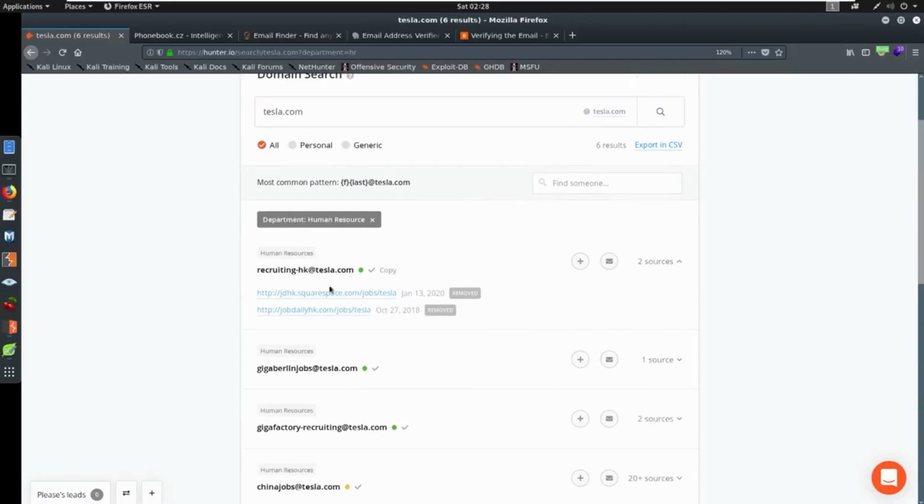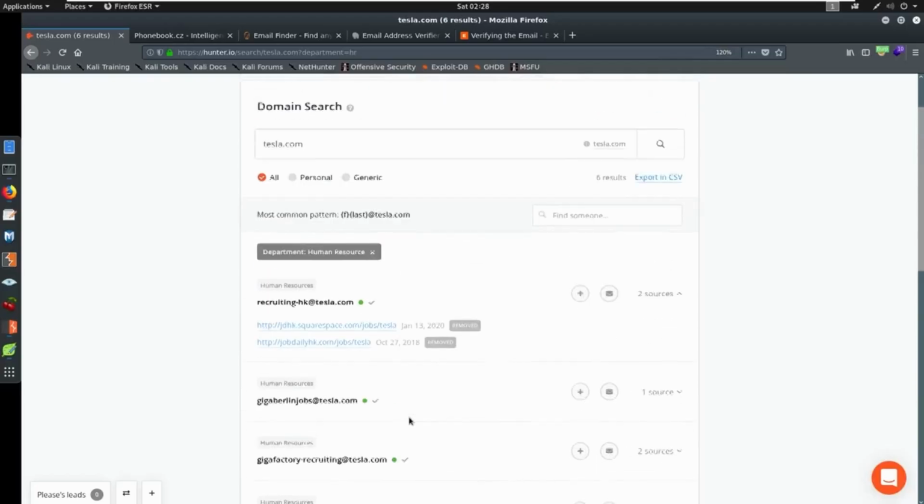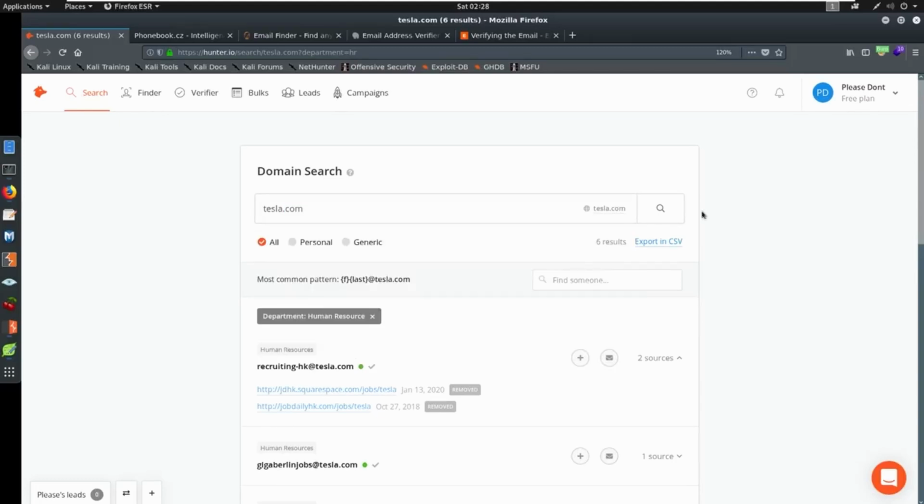This looks like it's probably for Hong Kong. This is for Berlin. This is Gigafactory. So they have different email addresses based on where they are. Now, if you looked up TCM Security here, you're really not going to find much on us because we don't have a ton of email addresses out there, but I think we can find more in other ways. We only get so many usages here, so we'll keep thinking about this as we move forward. Hunter.io is a great resource. They have plugins if you want them. I think it's a fantastic place to look.